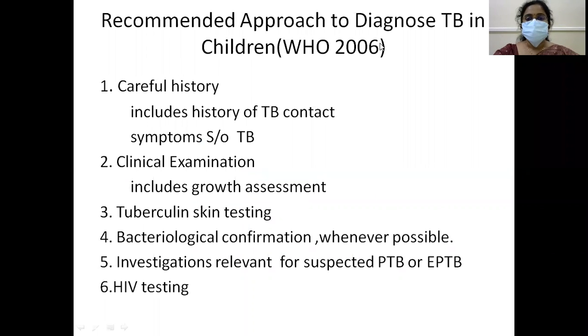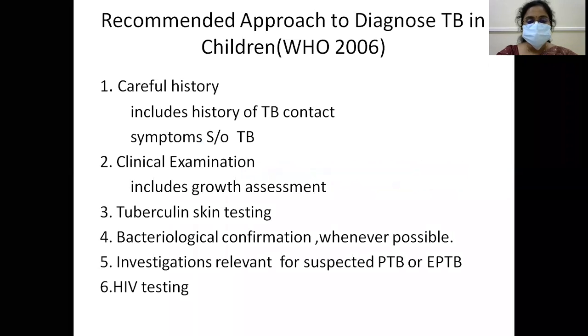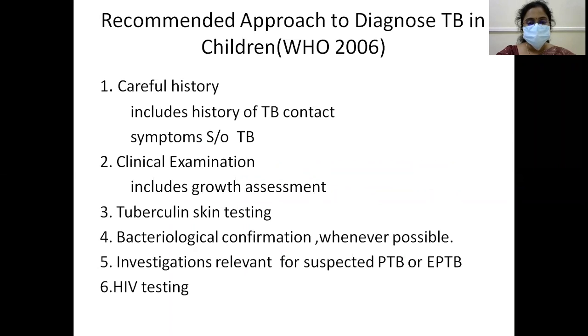WHO has recommended an approach to diagnose TB in children. What are those? Careful history, which should include a history of TB contact and symptoms suggestive of TB; clinical examination, which includes growth assessment; tuberculin skin test; bacteriological confirmation; investigations relevant for suspected pulmonary or extrapulmonary TB; and HIV testing. This is the approach recommended by WHO.